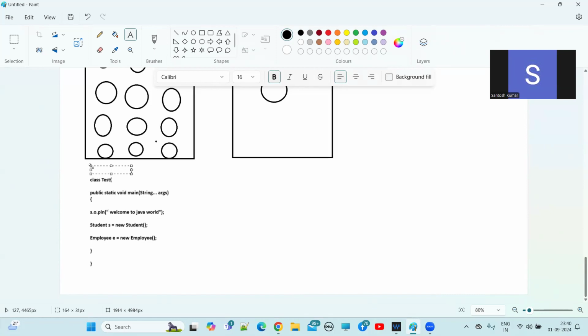Now let's suppose there is an import statement, guys. How do we use particular classes? Let's suppose in this class we are using the ArrayList class, so I'm writing import java.util.star. What does that mean? ArrayList is a predefined class. Who supplied that class?